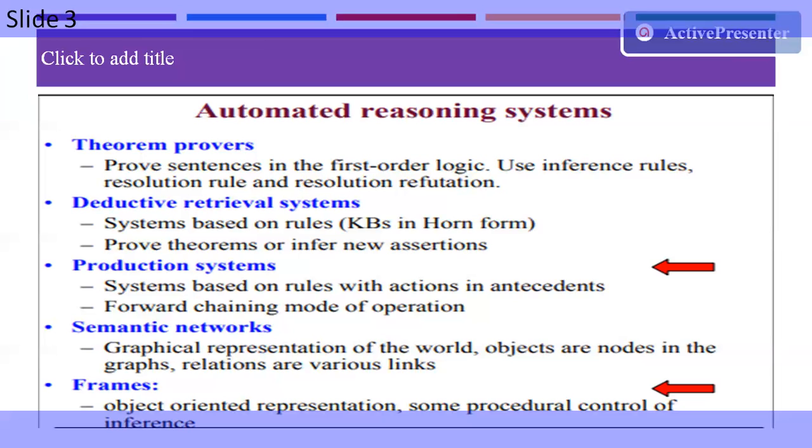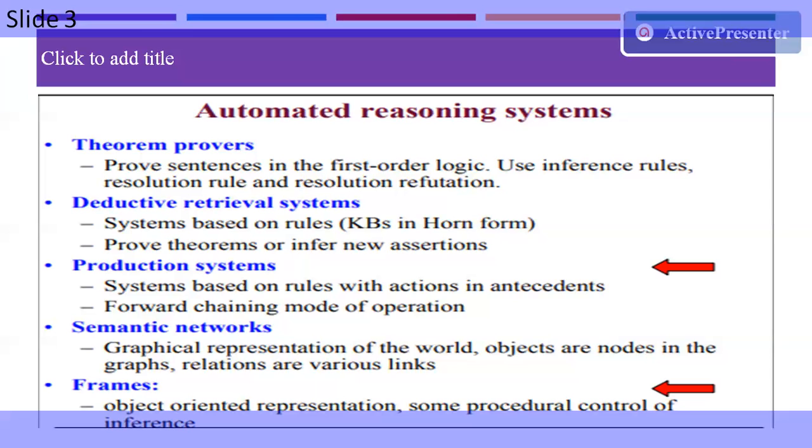This can be represented in pseudocode as rule 1: human(x) implies mortal(x). That is a rule which is applied for a particular inference. The inference engine then has to find any facts in that knowledge base.